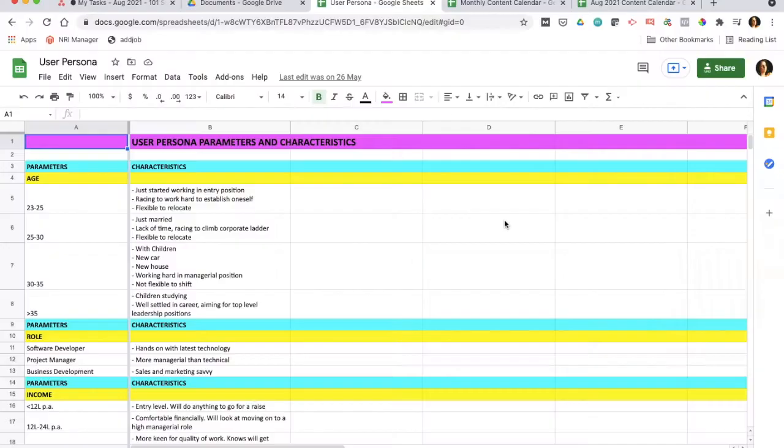This is absolutely critical from various aspects, especially from the paid marketing aspect. So pay good attention to see how we can make this happen. This user persona template that you see is mainly going to be used in two ways.